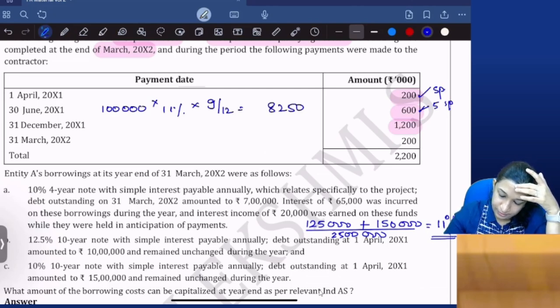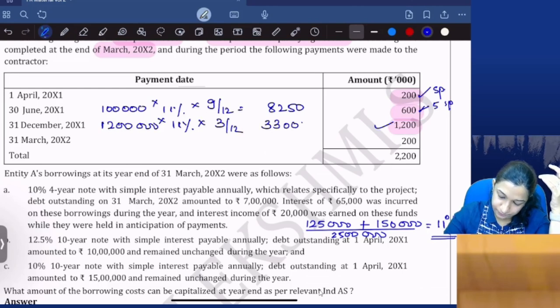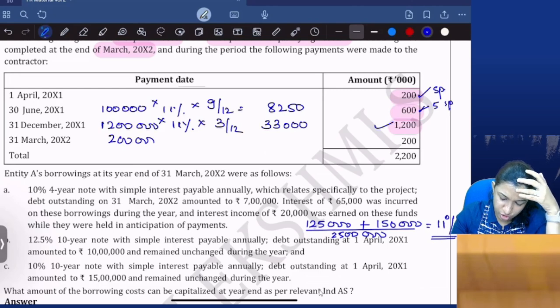8,250. December, 12 lakhs into 3 by 12, 33,000. 31st March, 2 lakhs. So 31st March year end I spent.